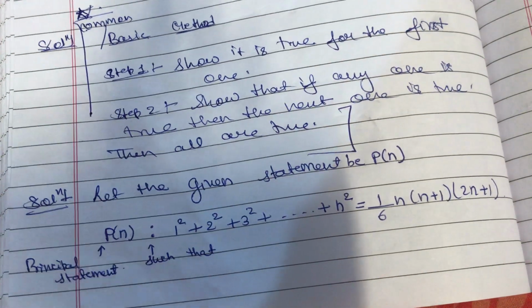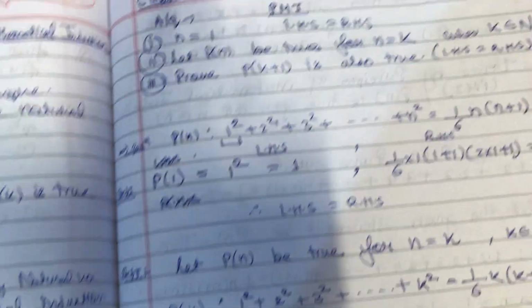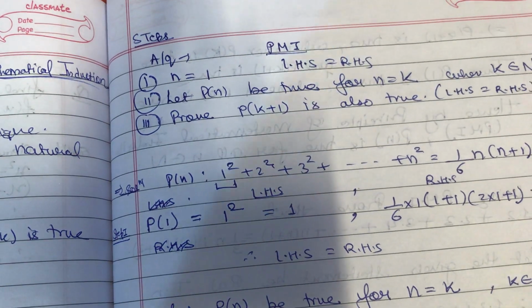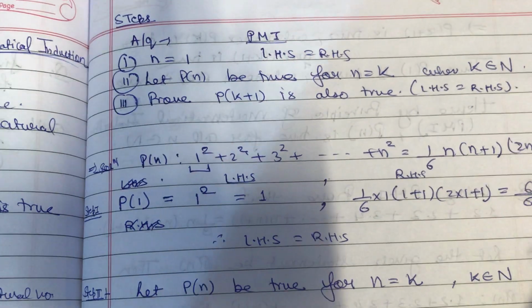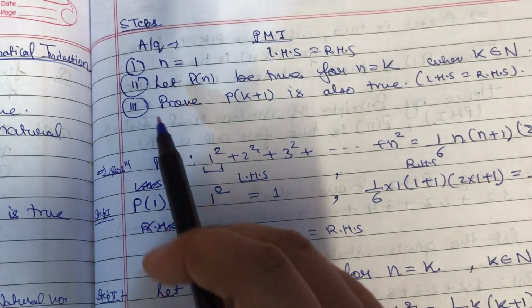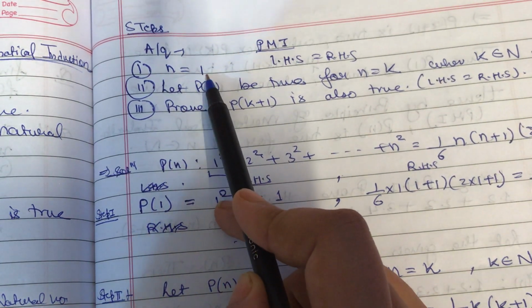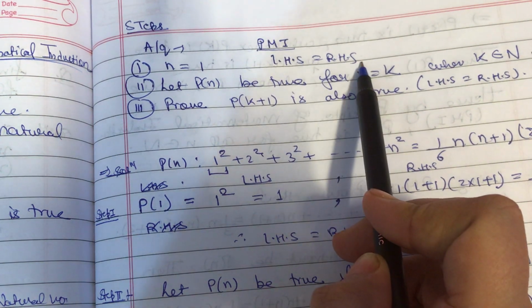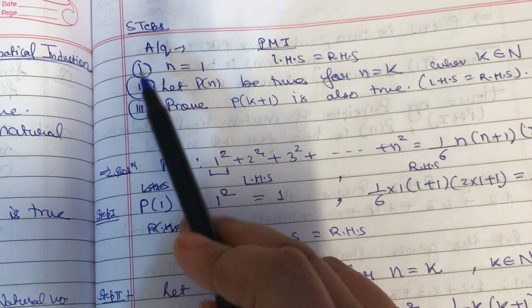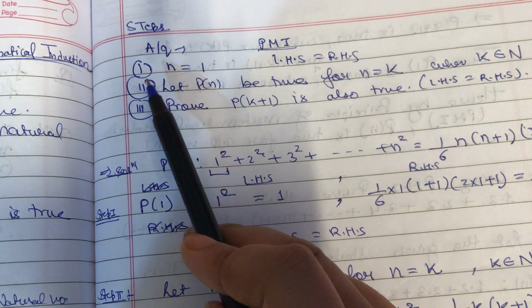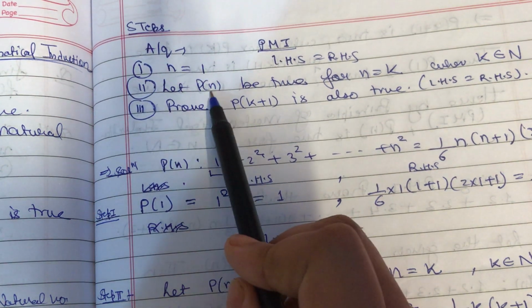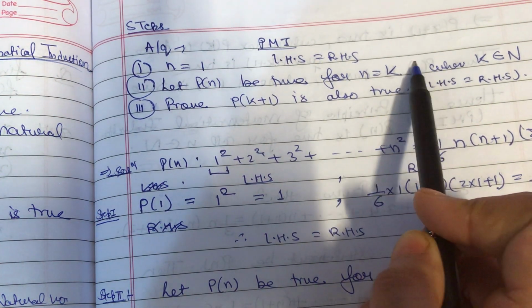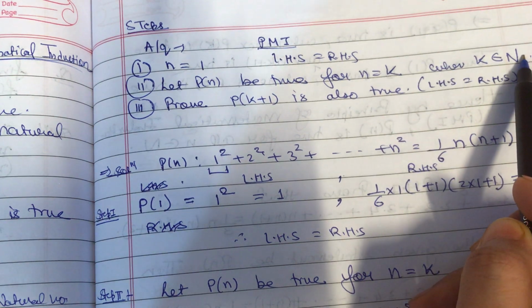Now let's move to the second step. According to PMI, the Principle of Mathematical Induction, first you find the value for n equals 1 and prove that LHS equals RHS. Then step number 2, find the value of Pn for k such that k belongs to natural number.